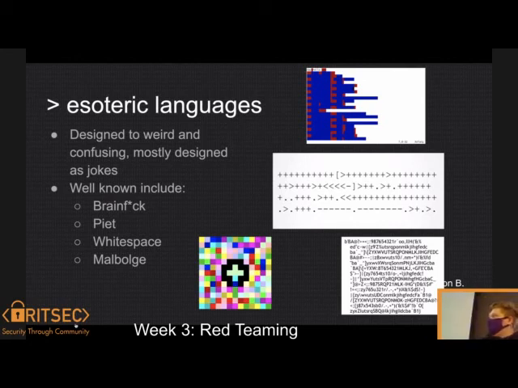We also have Piet, and Whitespace, which is entirely written in spaces, tabs, and newline characters. So whenever you type anything, you don't see anything. Real fun there. And Malbolge, which I think is named after the 8th circle of hell or something. It's basically made to be as confusing as possible.